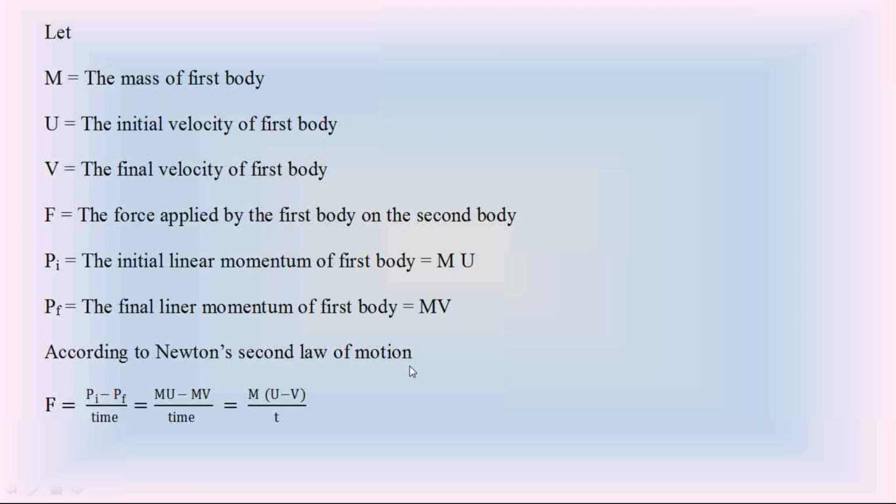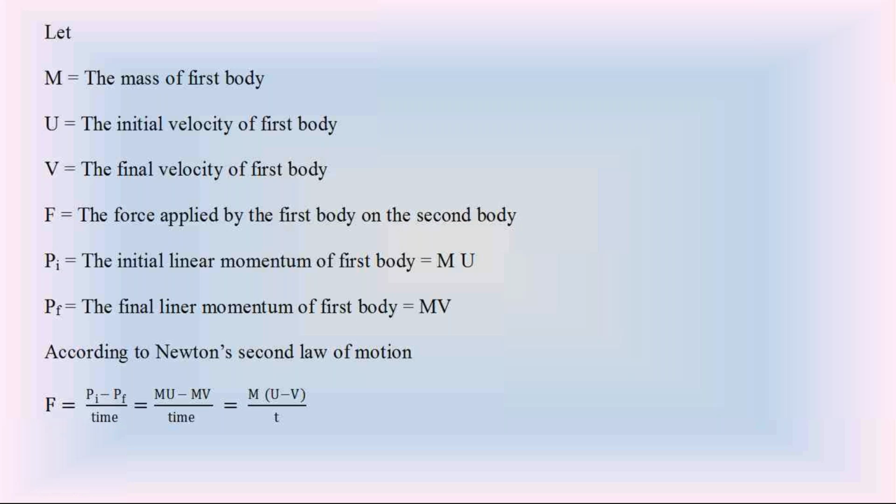According to Newton's second law, the force F is equal to the change in linear momentum divided by time. That is the rate of change of linear momentum. What is the change in linear momentum? Pf minus Pi, where Pi is the initial linear momentum and Pf is the final linear momentum, divided by time, because the force F is equal to the rate of change of linear momentum.